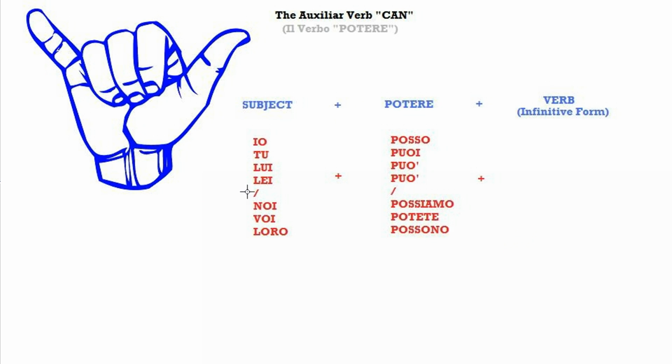So we need a subject, we need the conjugation of the verb potere in the right tense, the right person, and then we have the verb that we need in its infinitive form that follows the verb can, potere. I can, you can, he can, she can, etc.